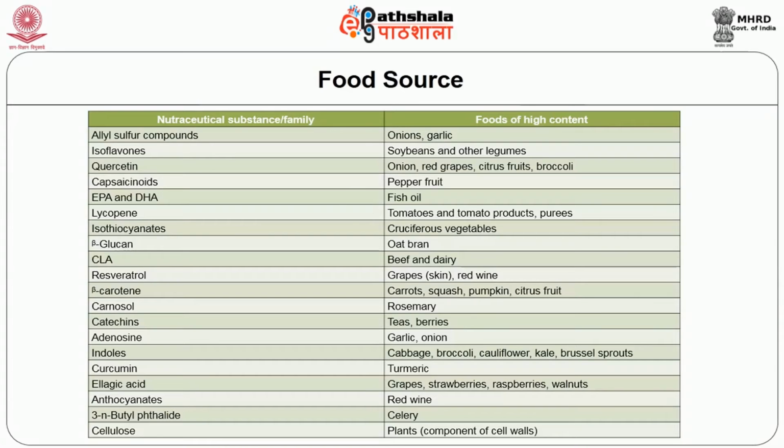Grapes, strawberries, raspberries and walnuts, they are good in ellagic acid, and red wine is rich in anthocyanins, and plants or the component of cell walls are rich in cellulose, as you all know.